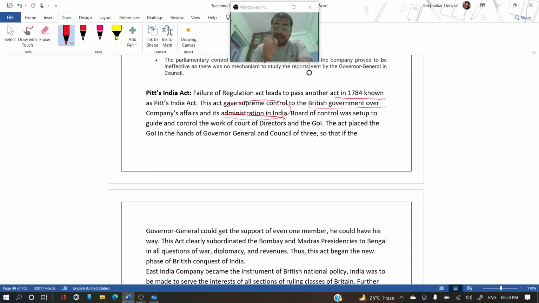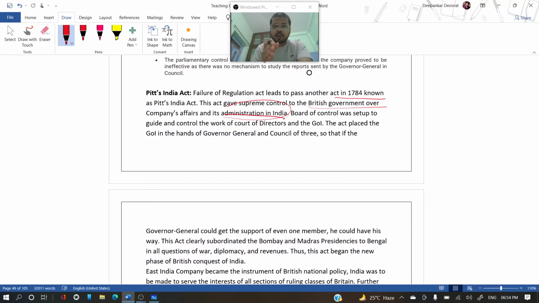So this act gave supreme control to the British government over company affairs and its administration in India. How was administration taken? They had control of the military, civil affairs, and other related matters. In the Regulation Act, it was said that Madras and Bombay had to take permission for any financial related work.